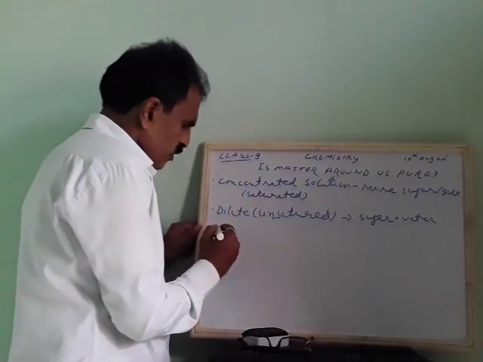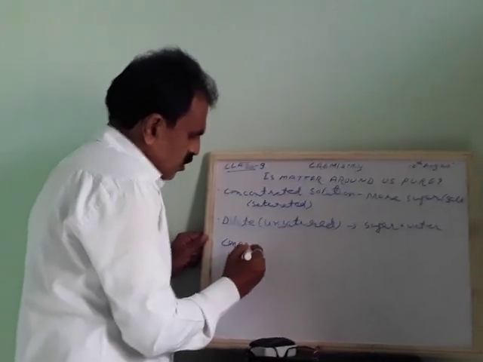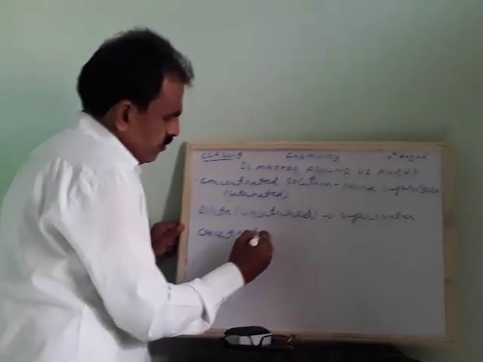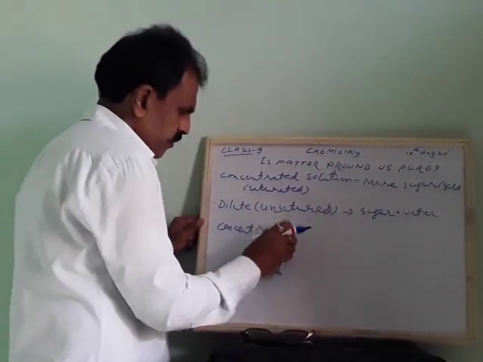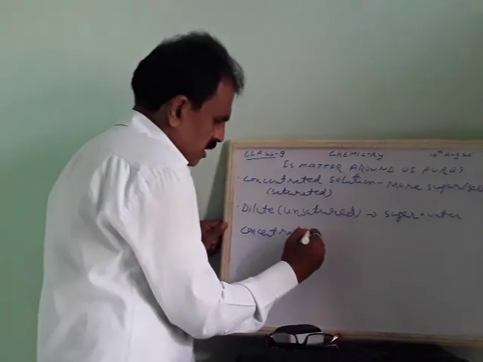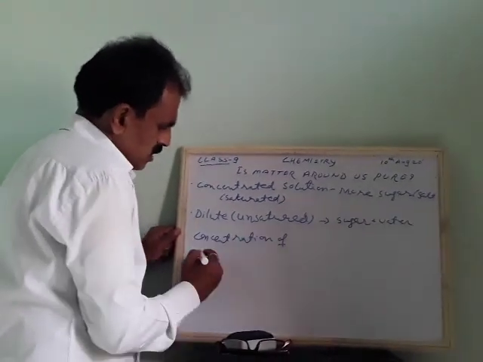There is one formula for the concentration of a solution.